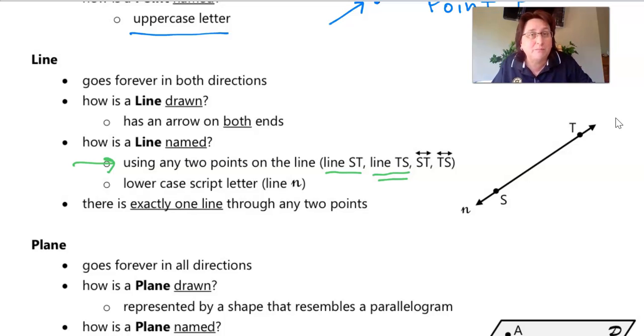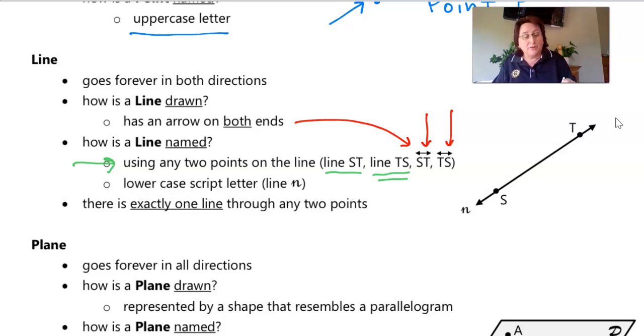But watch, I can also use a symbol instead of writing out the word line. Notice the symbol right here, that is line ST and line TS. The symbol has the arrow on both ends. That is important. If you leave off the arrow on both ends, it's going to be something totally different.